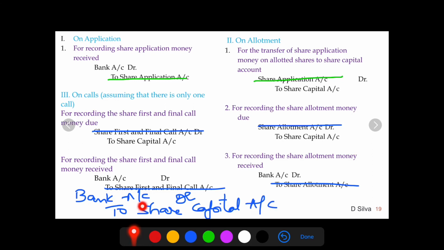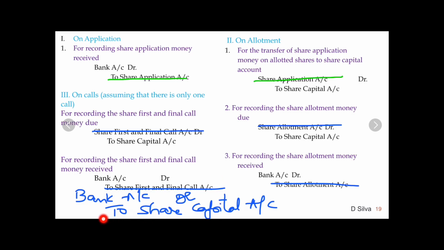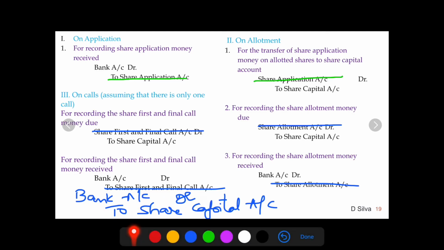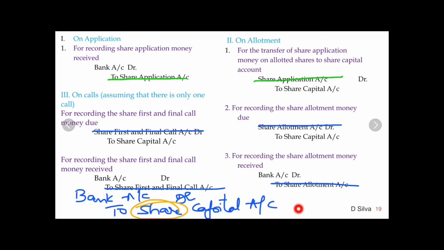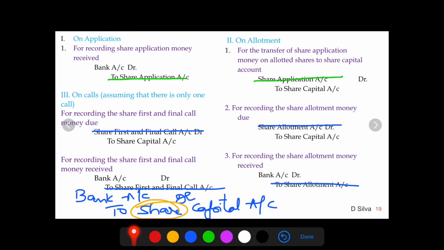This journal entry looks very familiar. Let me give you an example. A started business with a capital of rupees 2 lakh. What is the journal entry? Cash or bank account debit to capital account. Since we are dealing with the capital of a company, the journal entry is bank account debit. The debit entry remains the same. The only thing is we are using an additional word, share capital account.